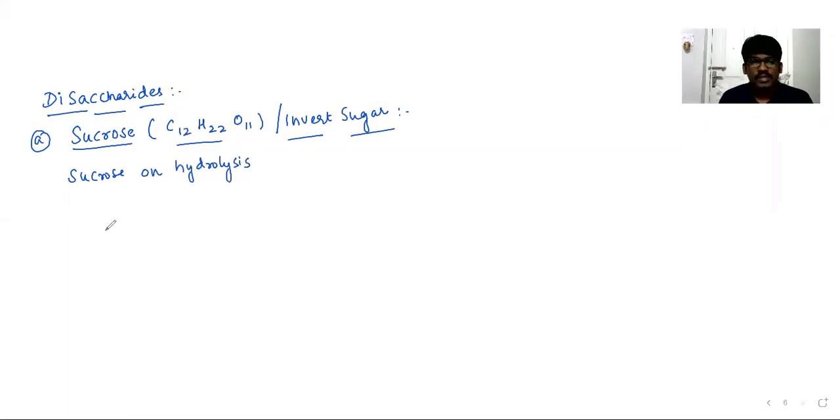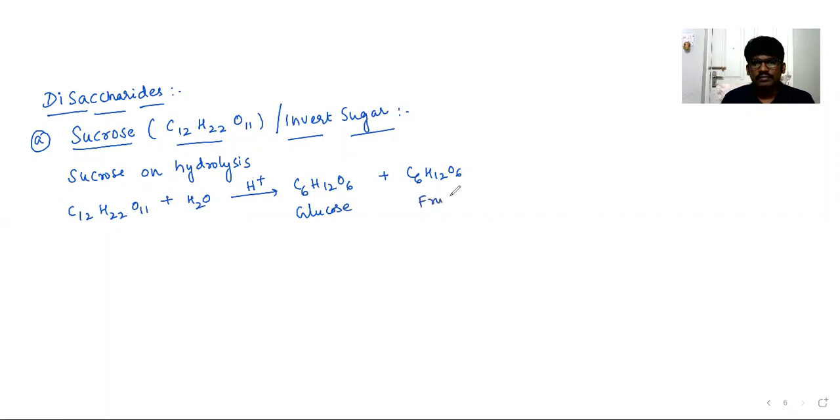Sucrose on hydrolysis, if you observe it: C12H22O11 plus water in the presence of an acid gives C6H12O6 and C6H12O6. This is glucose and this is fructose. So D-glucose and D-fructose can be taken.